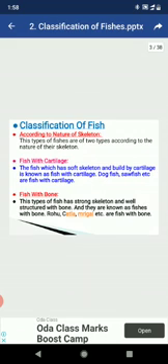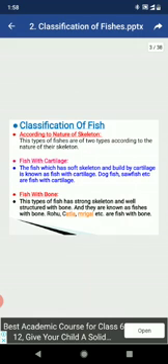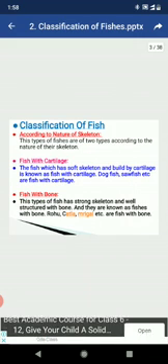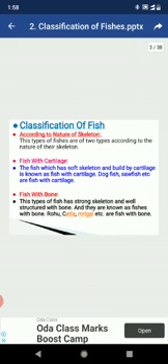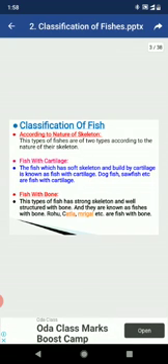Now, there are different aspects by which to divide the classification of the fishes. These are: according to the nature of the skeleton, fish with cartilage and fish with bones; on the basis of their habitat; and according to the presence of scales.